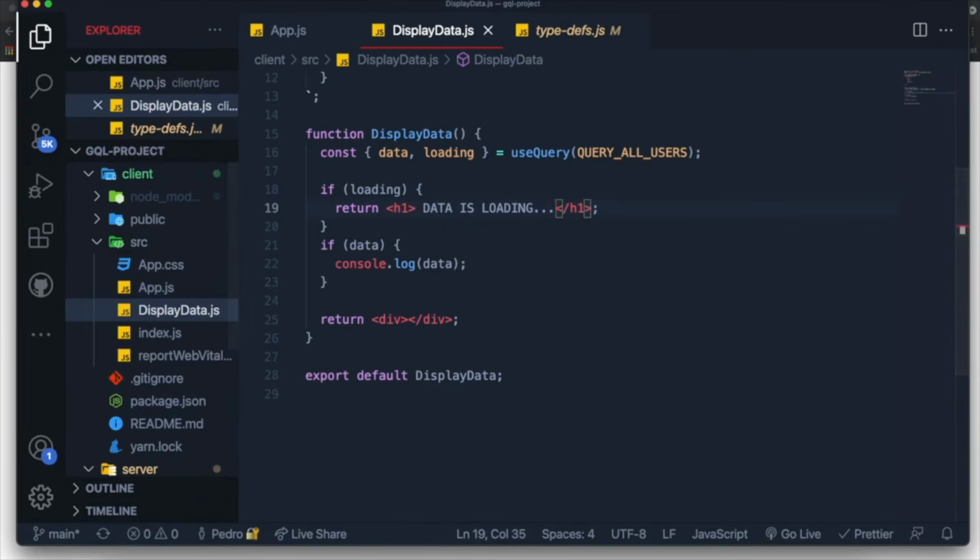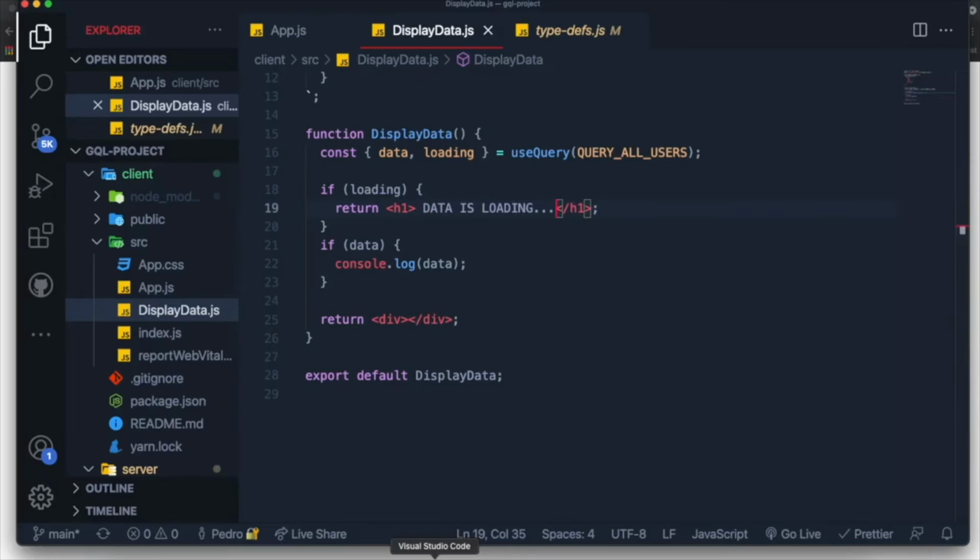And you'll see that whenever I refresh the page, for a split second, it will say data is loading, because while it's fetching the data, it should display this information, which is really cool, and it's a really great addition from the Apollo client library. Now, in this case, what you might want to use is a loading spinner or a loading bar or something like that. But for me, I'll just leave it like this, and it's totally fine.